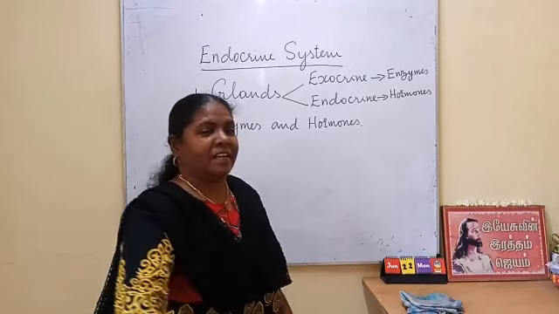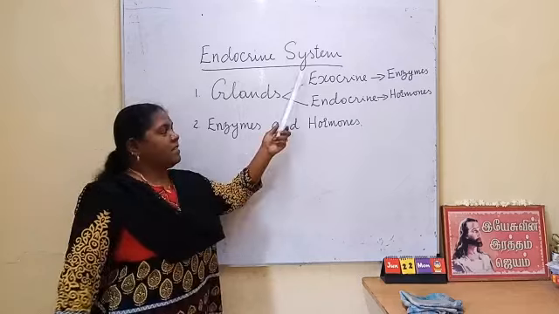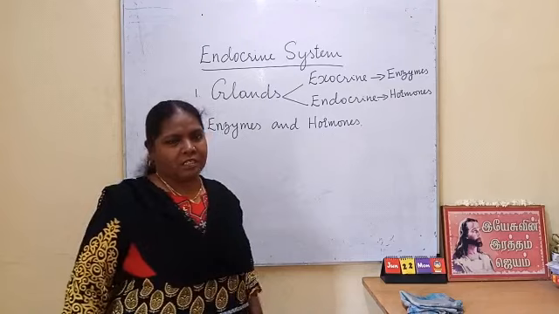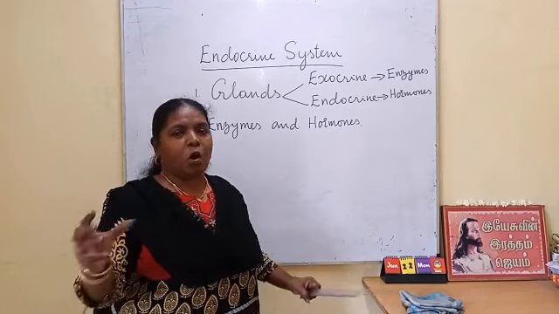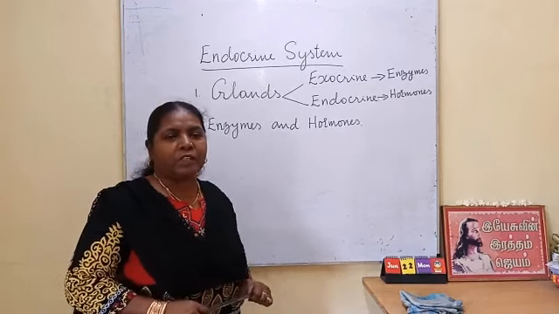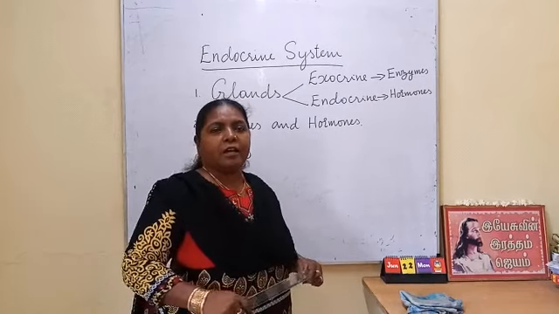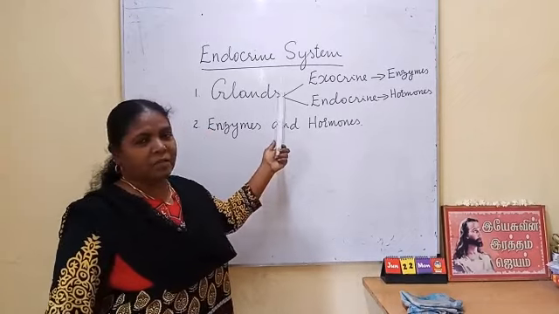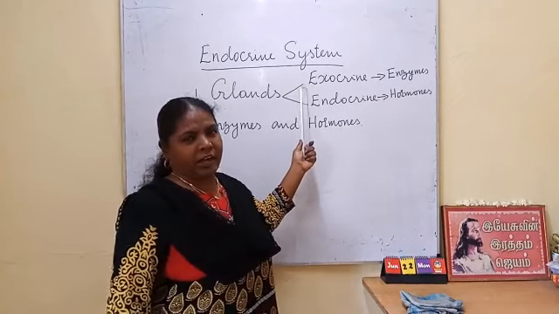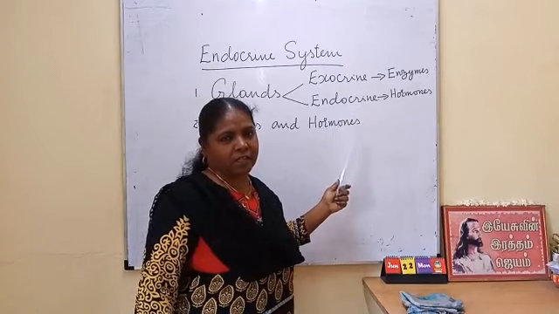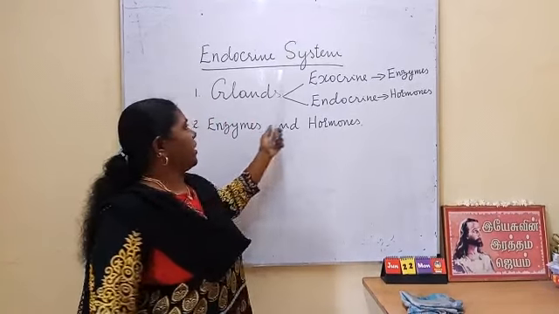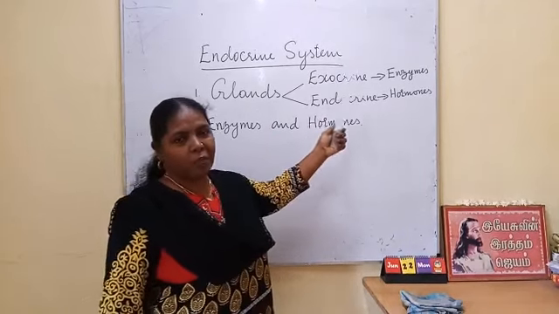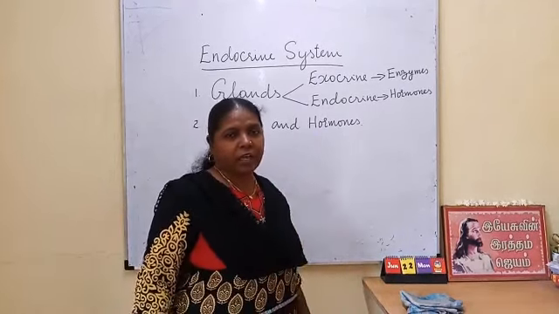Today we are going to see the next lesson, the endocrine system. In the previous lesson we saw the nervous system, which coordinates the activities of all the organs and sense organs. Now one more system which coordinates the activities of all the parts is the endocrine system. This is the system which plays an important role in chemical coordination.